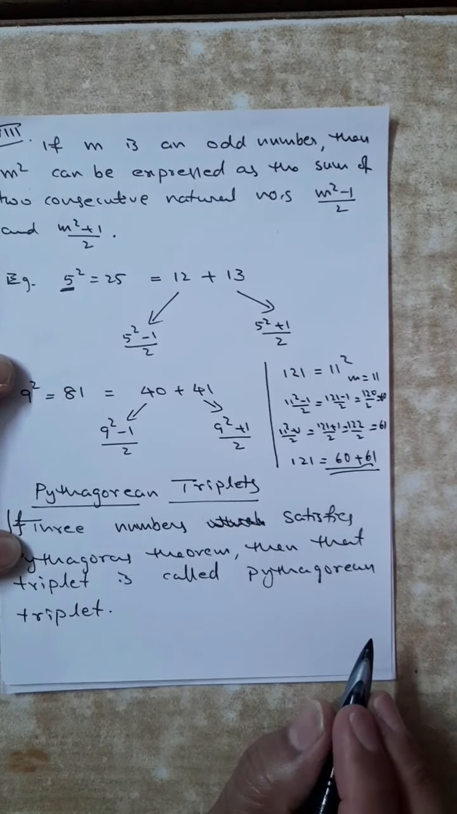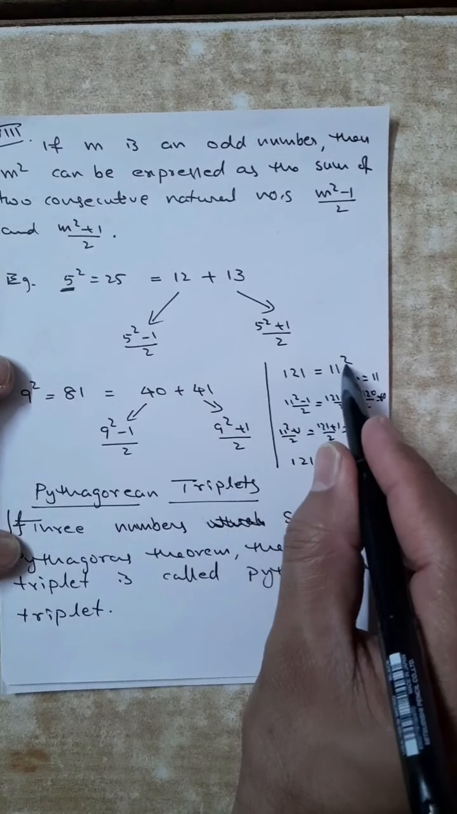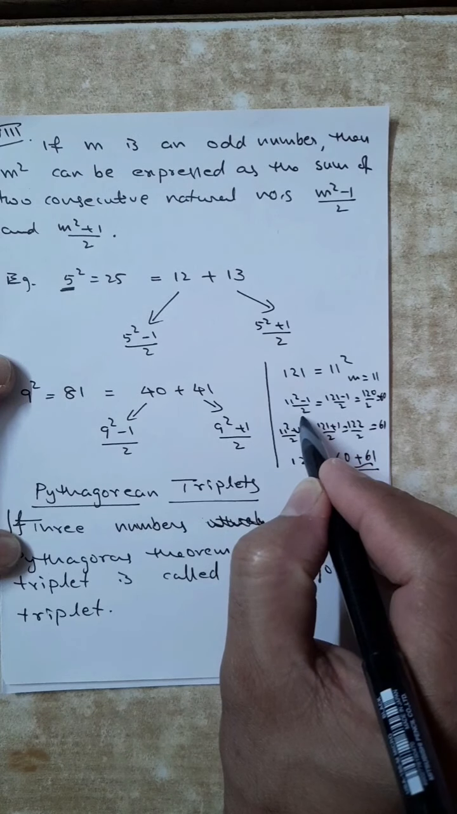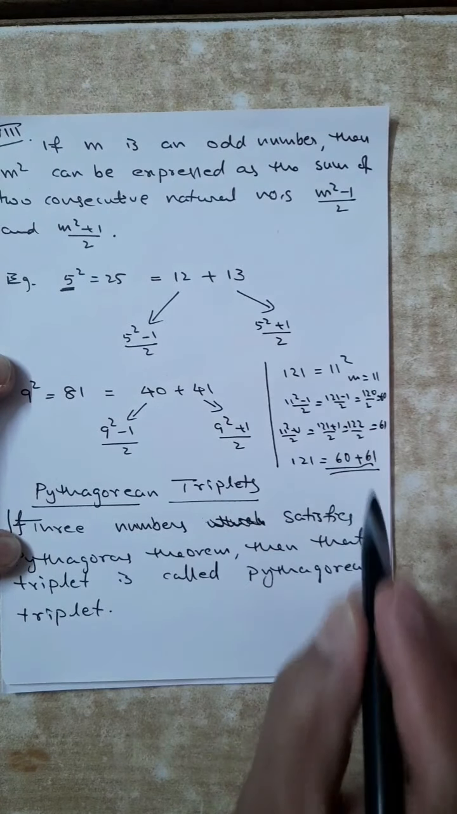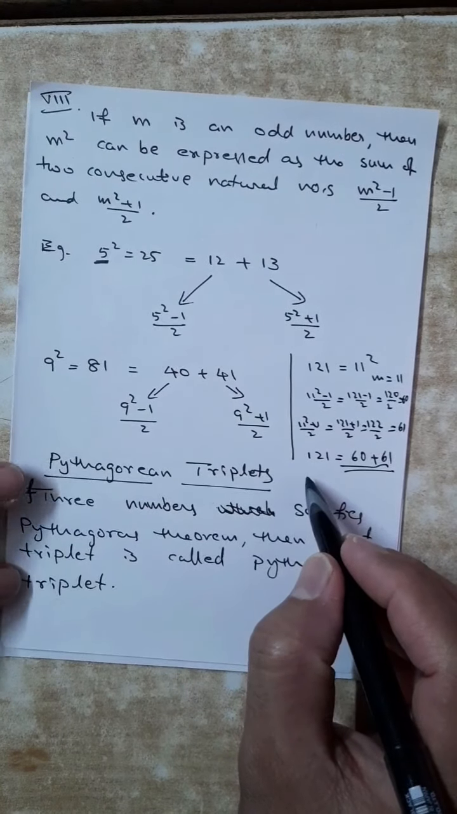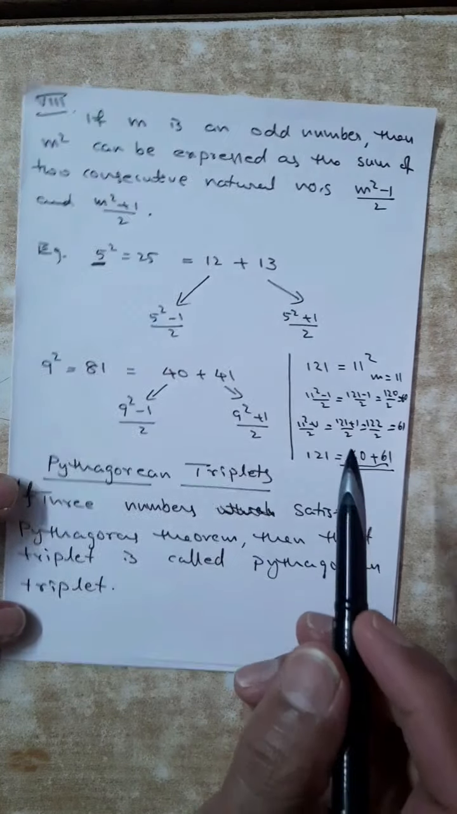Are you understanding? 121 is 11 square. Therefore, 11 square minus 1 upon 2, 11 square plus 1 upon 2, I am getting 60 and 61. 60 plus 61 is 121. So, it is also a property.